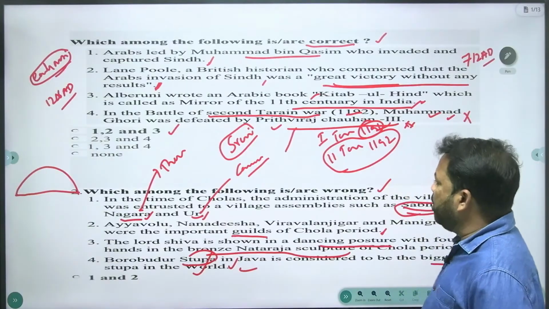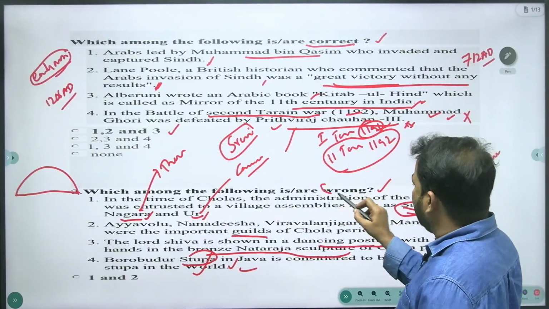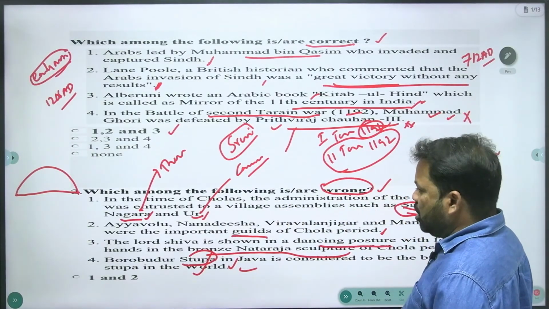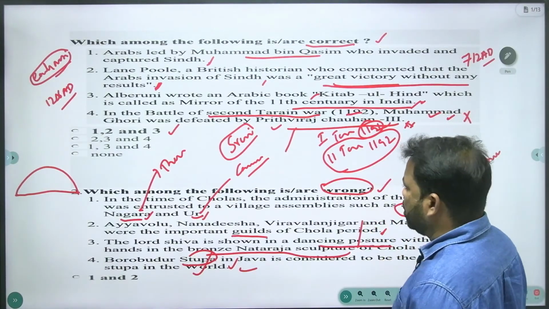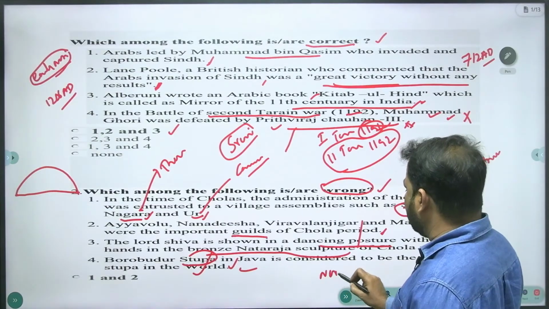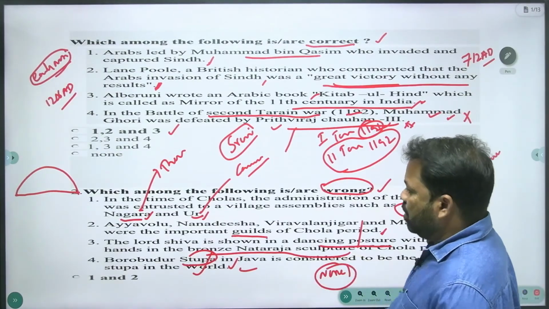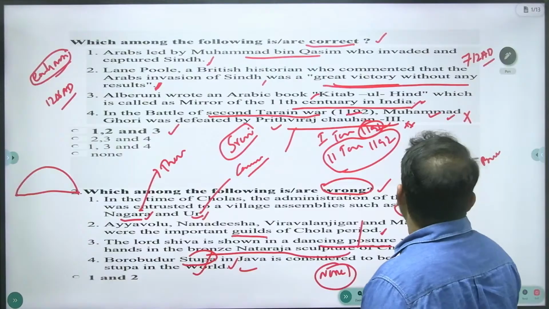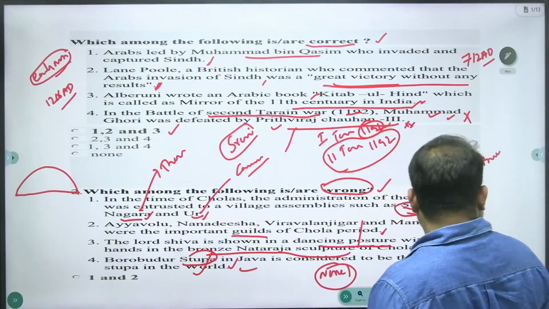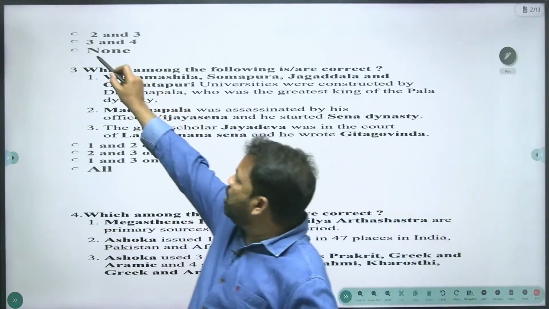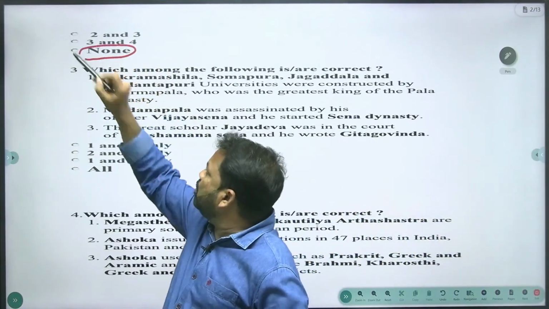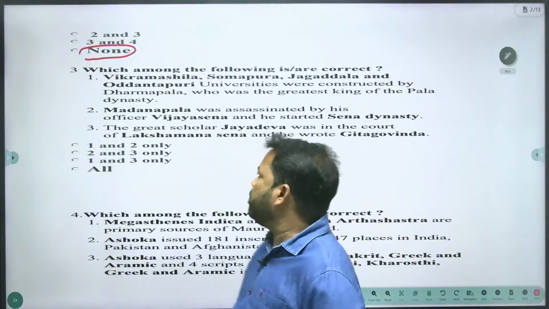So what does the question demand? Which among the following is/are wrong? There is no wrong statement. It means none is your answer. D, none, is your answer.